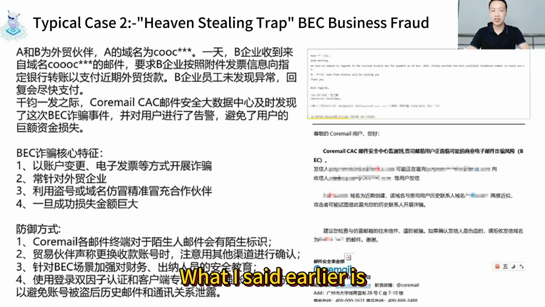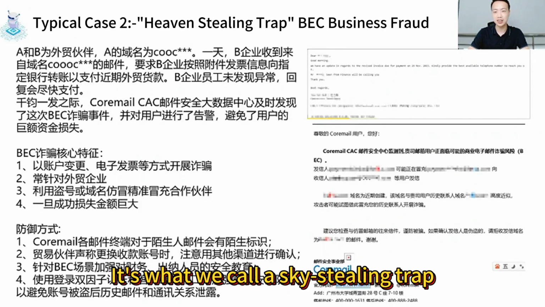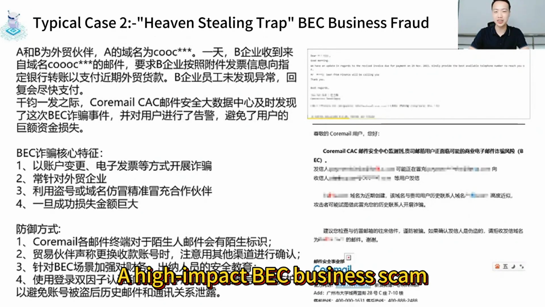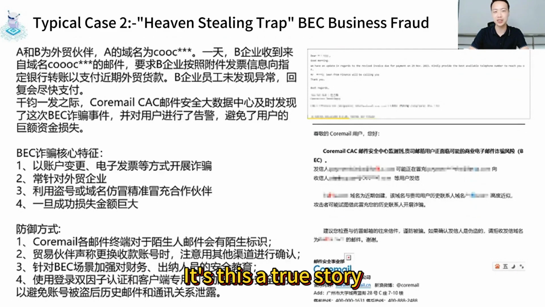What I said earlier is basically a personal, small-money scam. The second case is what we call a sky-stealing trap, a high-impact BEC business scam. So let's take a look at this story first. Is this a true story?